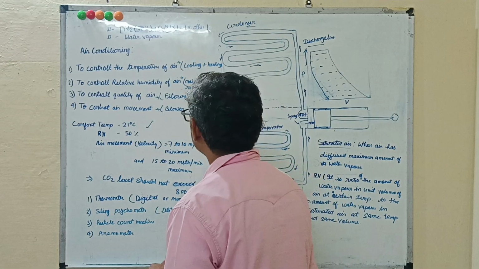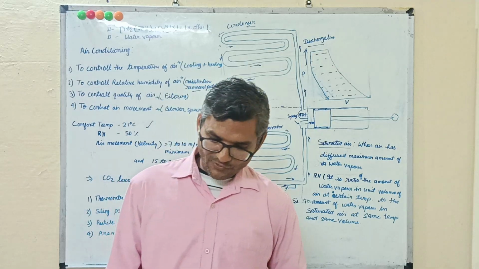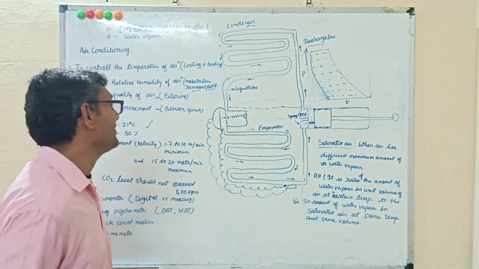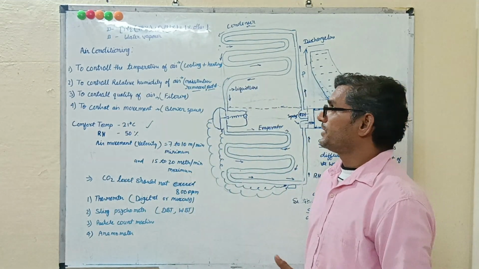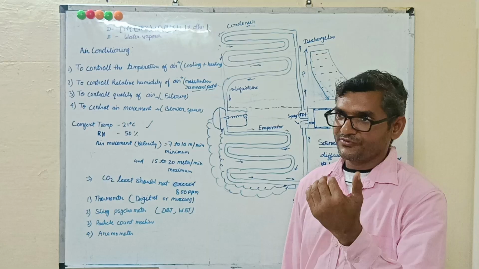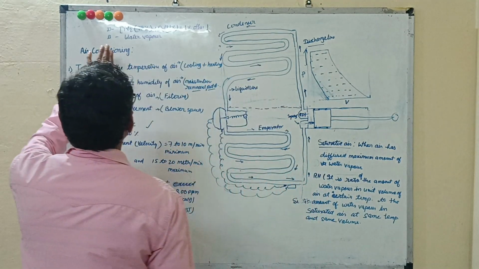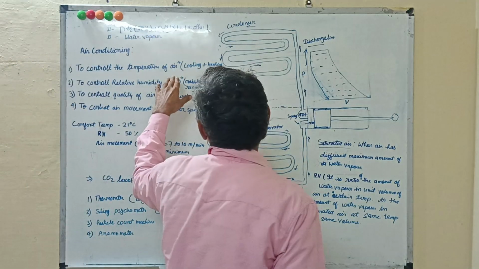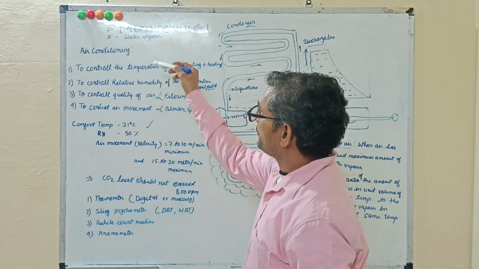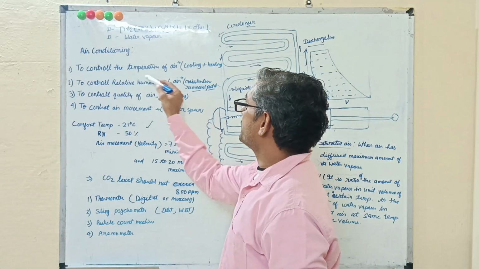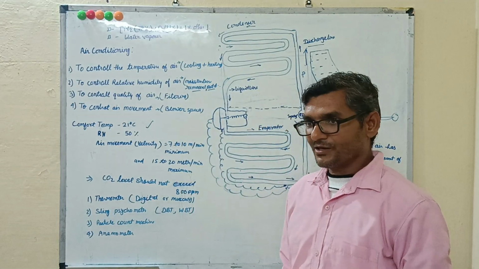Now, coming back to air. I have told you refrigeration is used for cooling vegetables, water bottles, and other things, but air conditioning uses refrigeration to cool the air. In air conditioning, we are controlling the air temperature, but in refrigeration we are controlling only the temperature, reducing it.